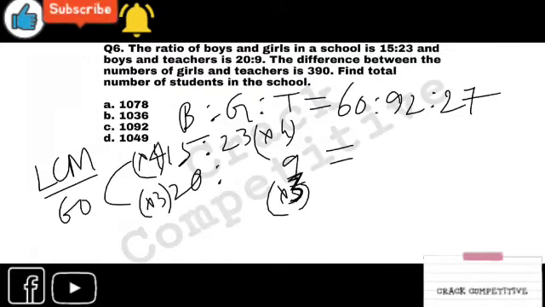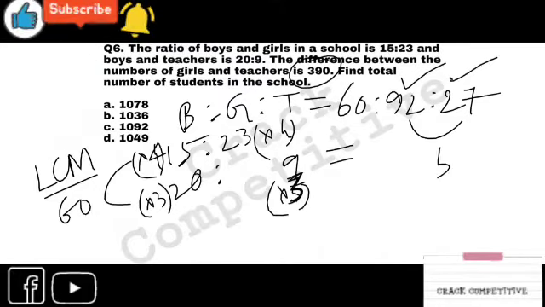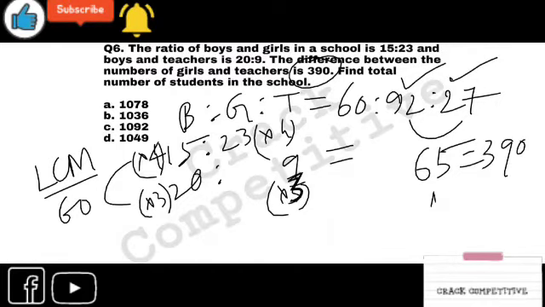So what is given here? The difference between the number of girls and teachers. This is the girls, this is the teachers, right? As we have seen in the previous one, just take this difference. This difference is equal to 390. So what is the difference between them? 92 minus 27 is 65. 65 is equal to 390. Right. So what is 1 equal to? 1 is equal to 6.